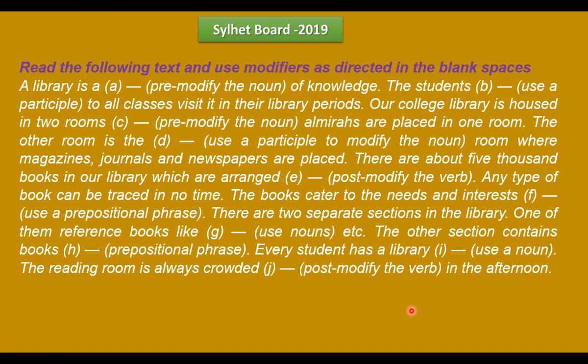This topic is about a library. A library is a dash of knowledge. The student dash to all classes visit in the library periods. Our college library is housed in 2 rooms. Dash almirahs are placed in 1 room. The other room is the dash room where magazines, journals, newspapers are placed. There are about 5,000 books in our library which are arranged dash. Any type of book can be traced in no time. The books cater to the needs and interest dash.